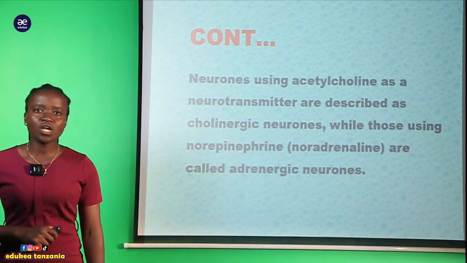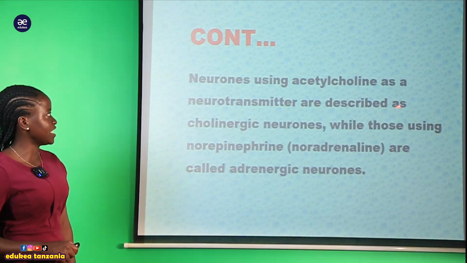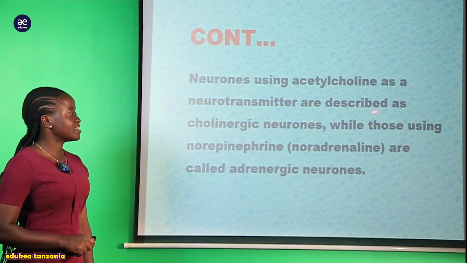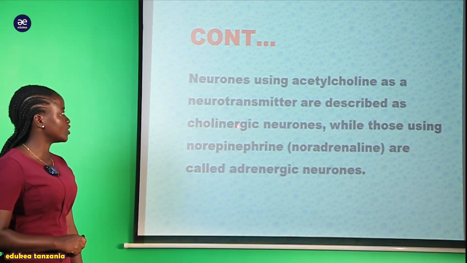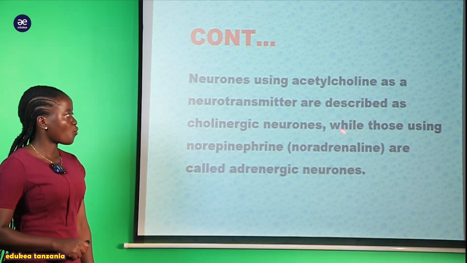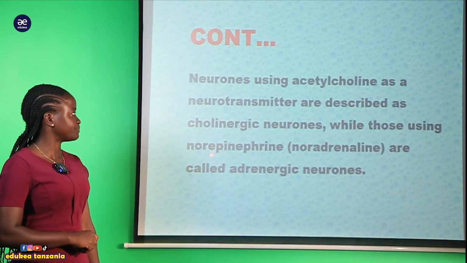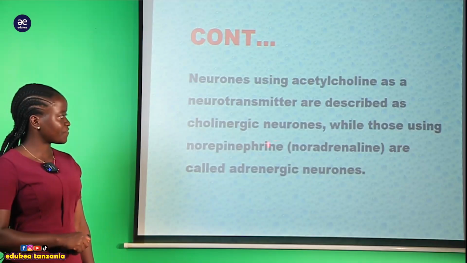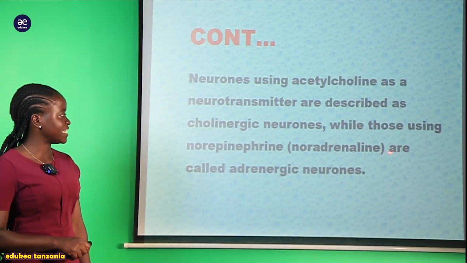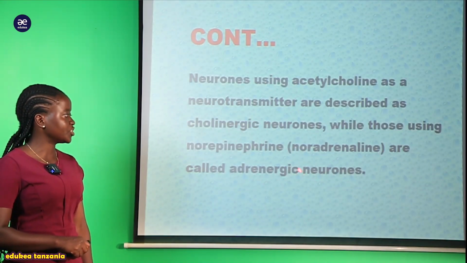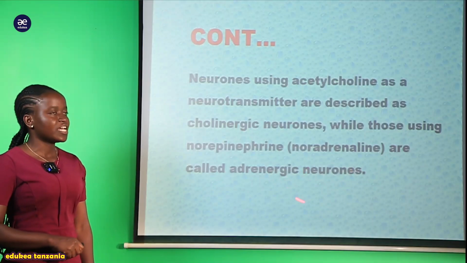So the neuron using the acetylcholine as the neurotransmitter are described as cholinergic neurons, while those using norepinephrine au noradrenaline are called the adrenergic neuron.